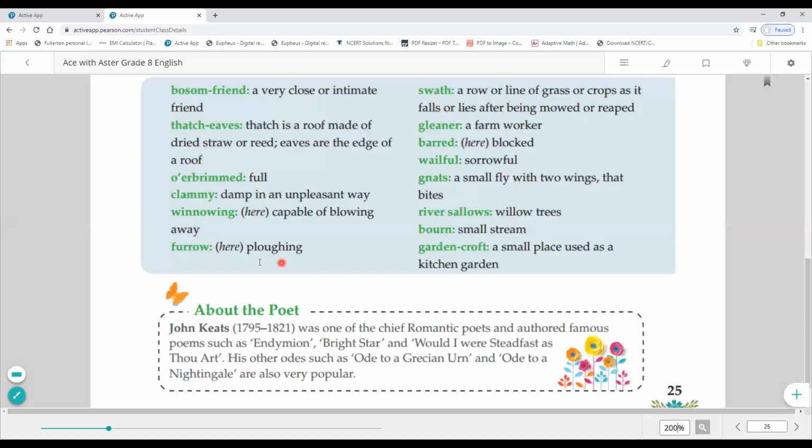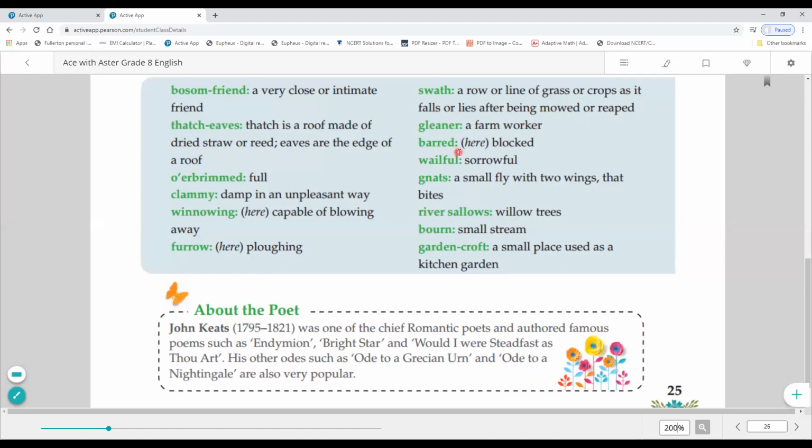Next word meaning is furrow. Furrow means fluffing. Okay. And next is swath, a row or line of grass or crops as it falls or lies after being mown or reaped. Next word meaning is gleaner. Gleaner means a farm worker. As you know, the poet has compared autumn to a farm worker. So that is gleaner.